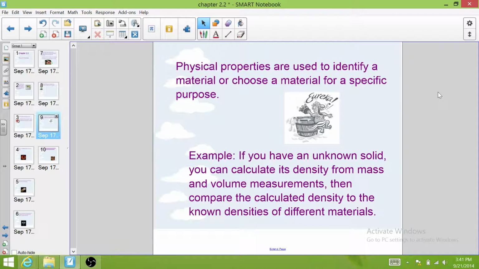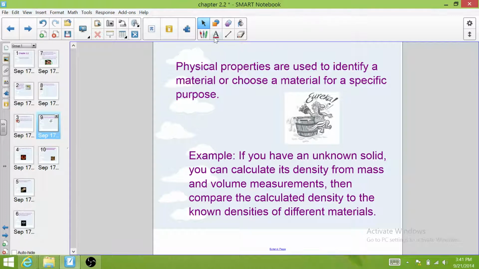So if you have an unknown solid, you can put it on a scale and measure its mass and then find its volume and calculate its density. And once you've calculated that density, you can compare it to the known densities of different materials and see what it's close to. And that will help you identify what kind of material that is.